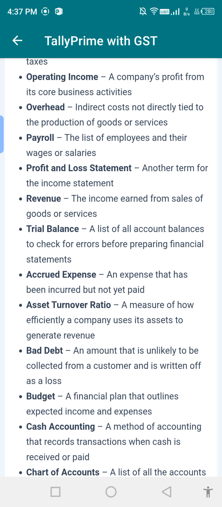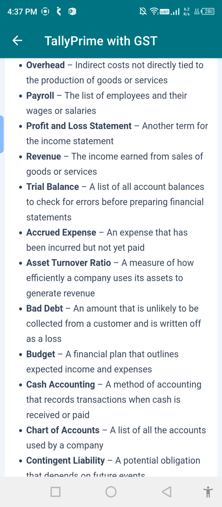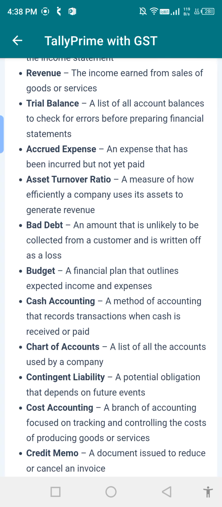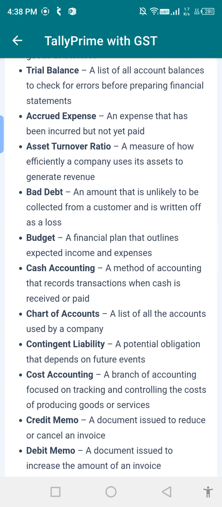Budget: a financial plan outlining expected income and expenses. Cash accounting: a method of accounting where transactions are reported when cash is received or paid. Chart of accounts: a list of all the accounts used by a business. Cost accounting: a branch of accounting focused on tracking and controlling the cost of producing goods and services.